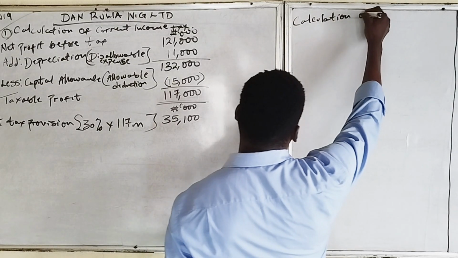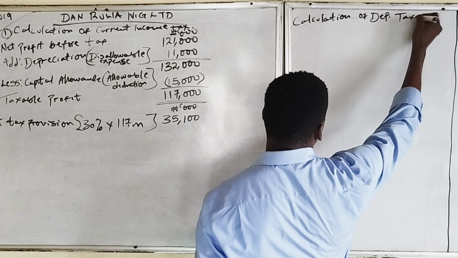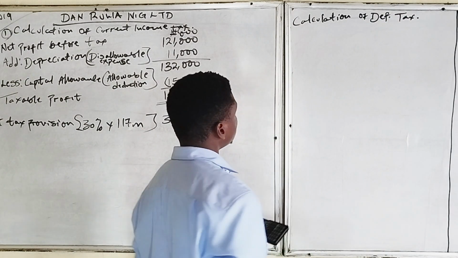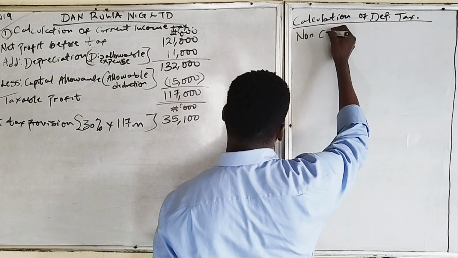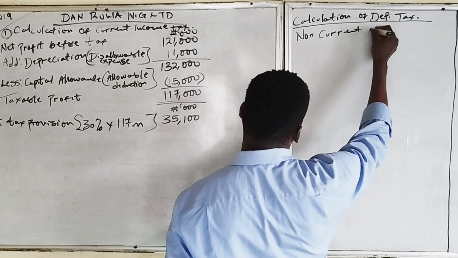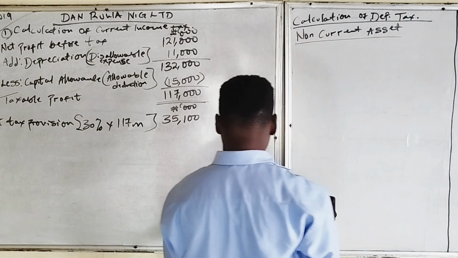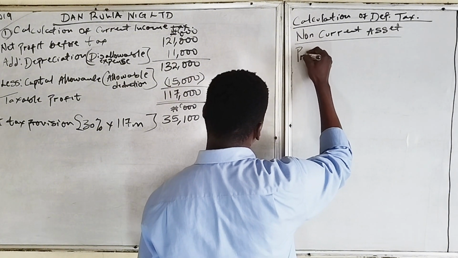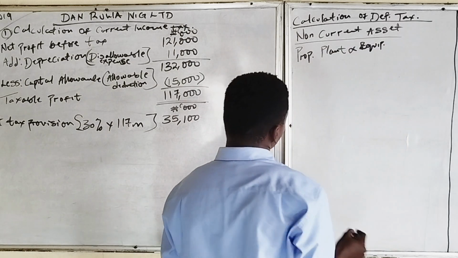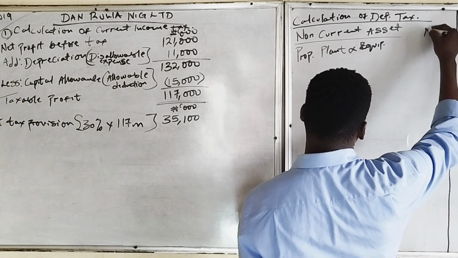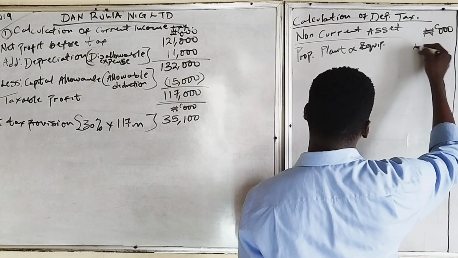Calculation of deferred tax. So the calculation of deferred tax now. They have a non-current asset which consists of the property, plant, and equipment. So the value is 48 million.